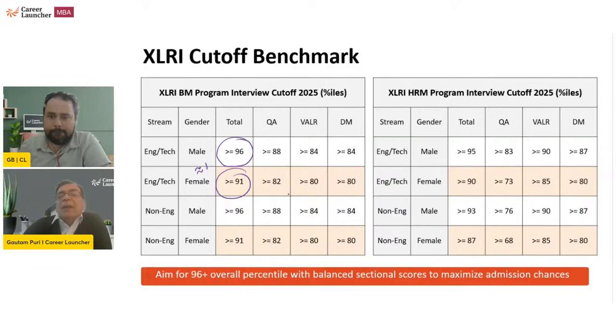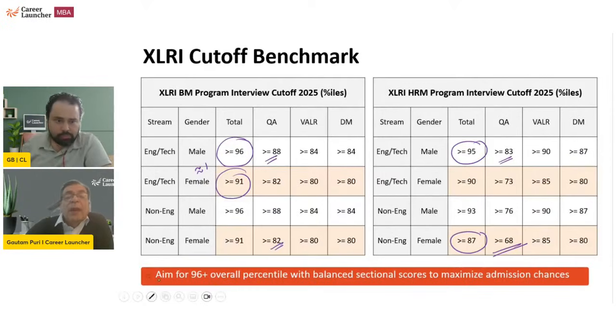Okay. Secondly, when you look at the XLRI HM, here again you will find a similar thing. XLRI BM, HRM, you will find the quant cutoffs are usually a little lower as compared to that of BM. So if you look at QA for BM, let's say engineers male, 88 percentile, but QA for HRM is at 83 percentile. This would typically be about a couple of marks difference because quant में normally scoring high हो जाती है. But last year के paper में जहाँ पे scoring low थी, this would again have meant a 0.5, 0.75 kind of a difference.